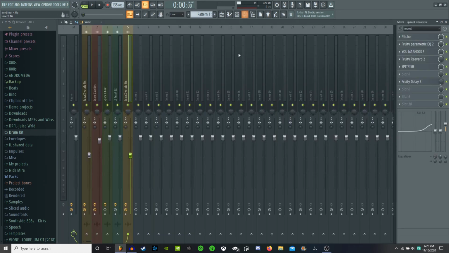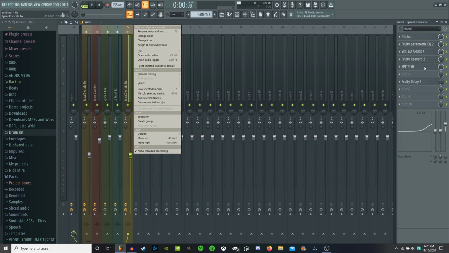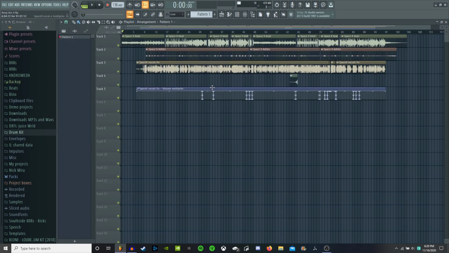Once you've done that, then you can just flat out go into FL Studio with the same project file open and just put it in the mixer track that we added all our effects to, and delete your old file, and then you're good to go. You don't even have to touch a thing.